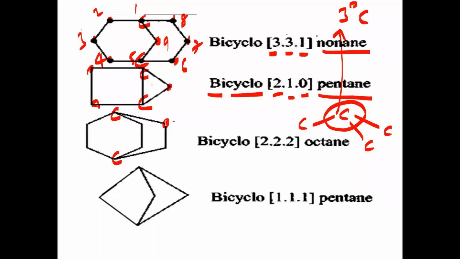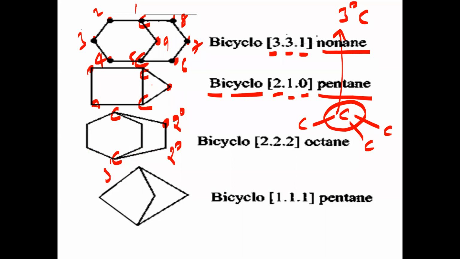Now check this one. This carbon is attached directly to how many other carbons? One carbon here, one carbon here. Only two carbons are attached, so it is a 2 degree carbon. This one is also a 2 degree carbon. But here it is a 3 degree carbon. Why? This carbon is directly attached to 1, 2, 3 carbon atoms.